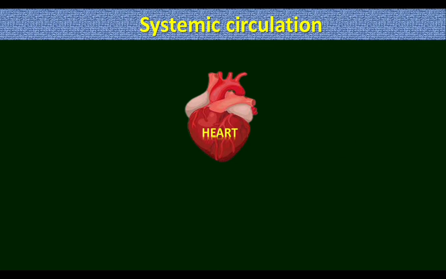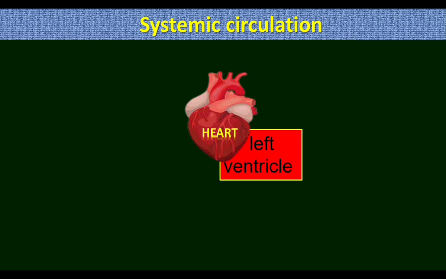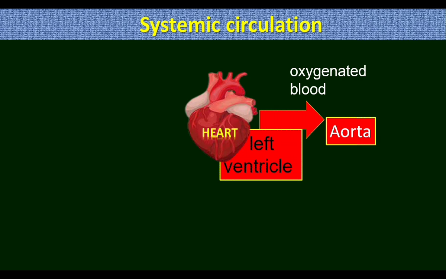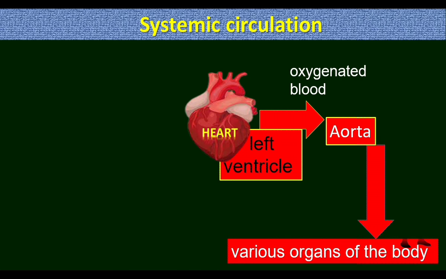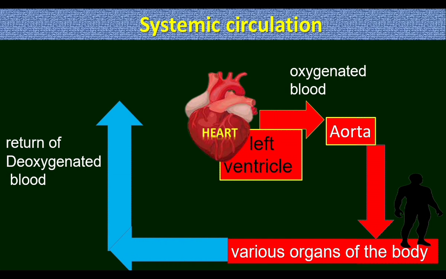Let us work out the systemic circulation. It starts from the left ventricle, and the largest artery, aorta, carries oxygenated blood to the various systems. From the organ systems, the deoxygenated blood is again brought back to the right atrium.